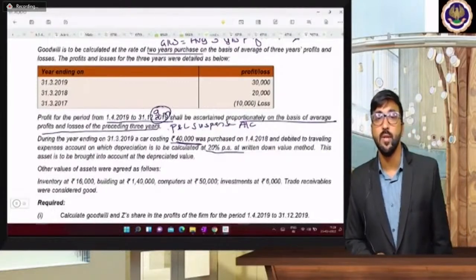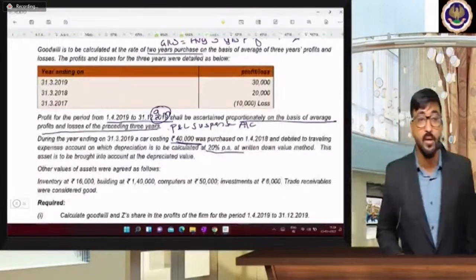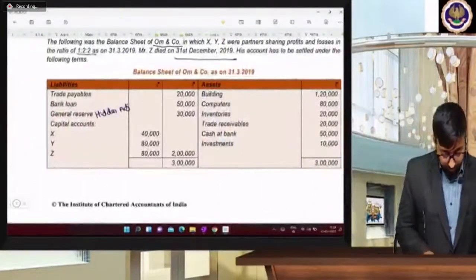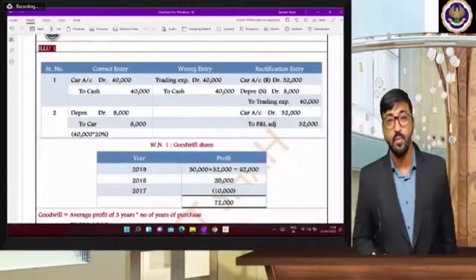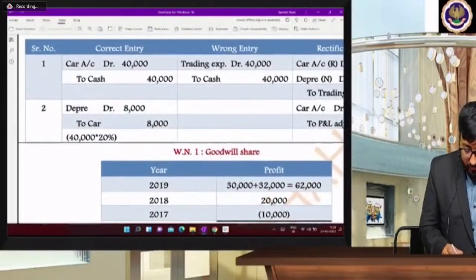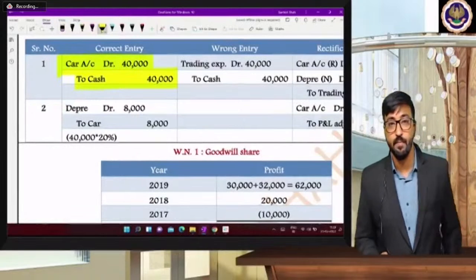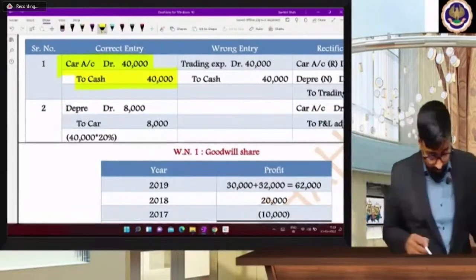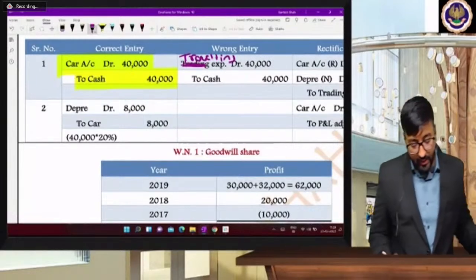During the year ending 31st March 2019, a car was purchased for 40,000 on 1/4/18 and debited to traveling account. See beta, now here there is a rectification entry. What happened? The correct entry is car account debit to cash account, 40,000. You bought one car. Not traveling expenses. But you have debited traveling expenses account debit to cash.